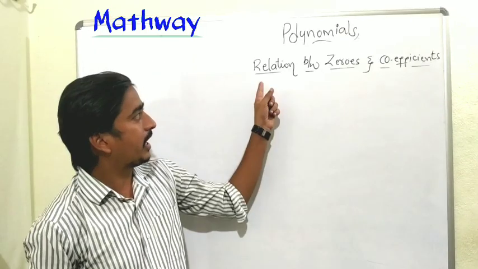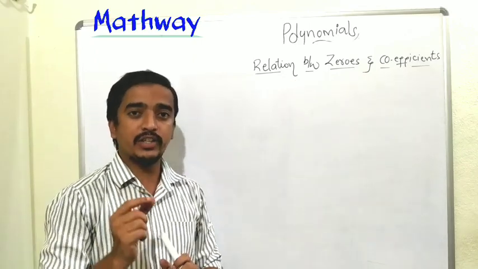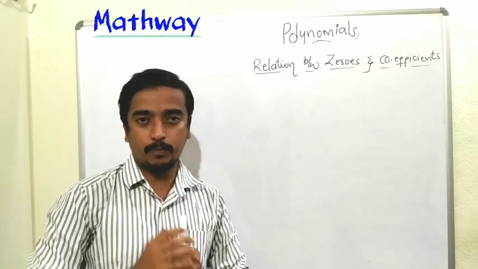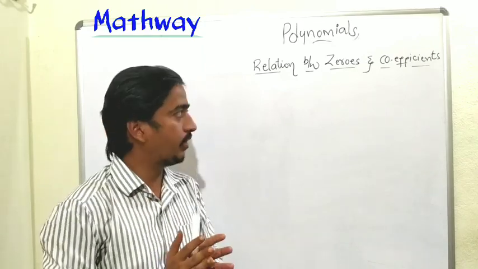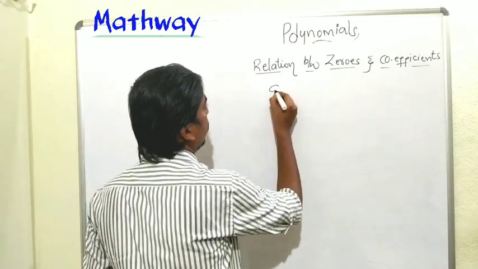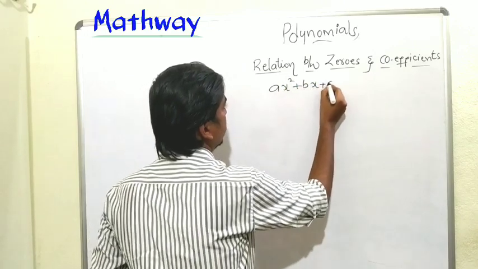Next, relation between zeros and coefficients of polynomials. There is a relation between the zeros of the polynomial and the coefficients of the polynomial. Let us take it for the quadratic polynomial. Here I am taking a quadratic polynomial, that is ax square plus bx plus c equal to 0.